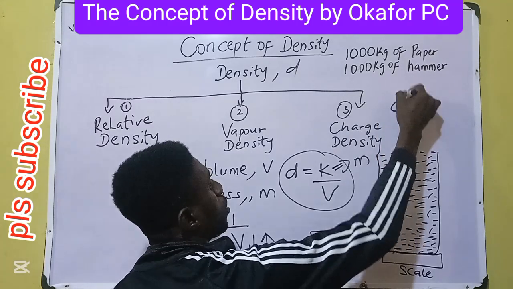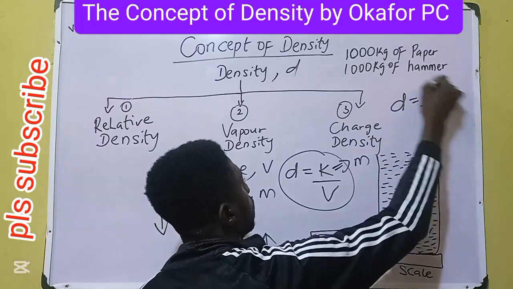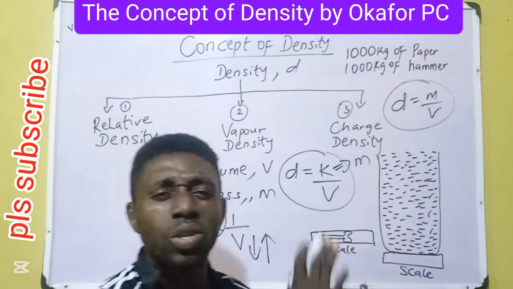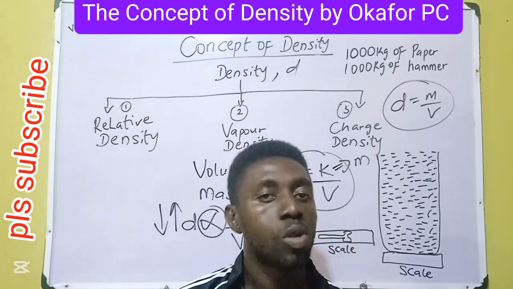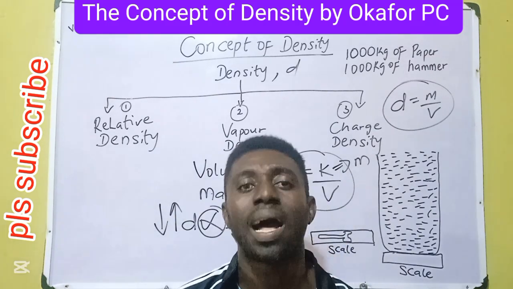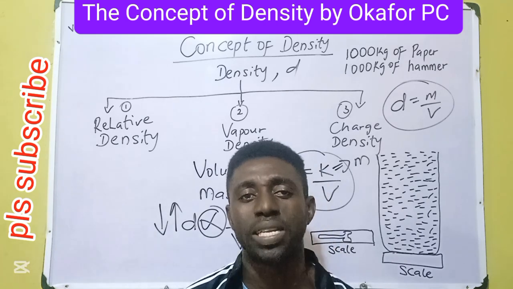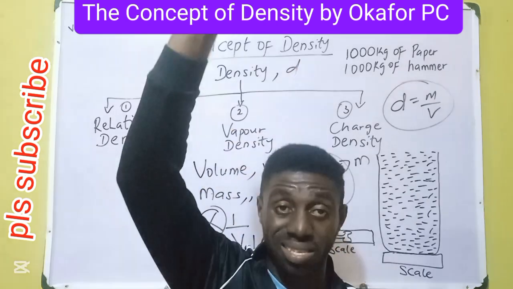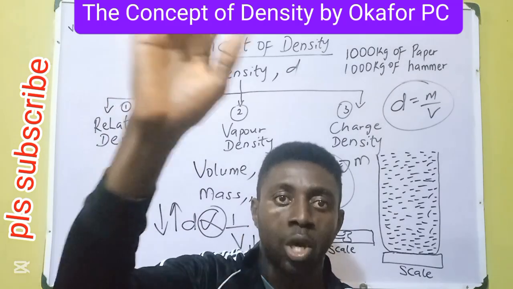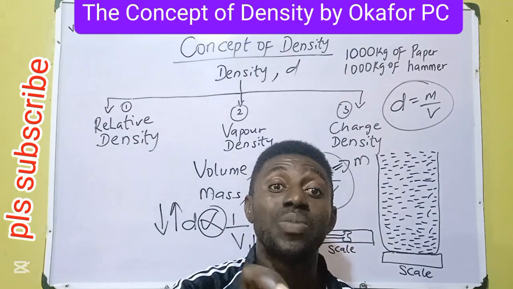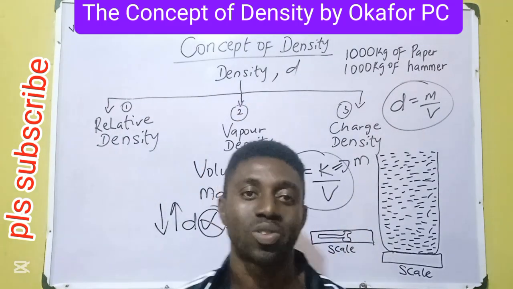Therefore, the new formula becomes D is equal to M over V. A very unique formula. In physics, in science as a whole, we don't cram formulas, we understand the formula. It's logical, it's what happens every day. So the higher the density, the lower the volume. The higher the volume, the lower the density. But the mass remains constant. The mass does not change.